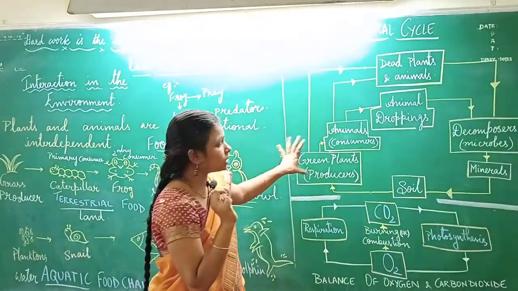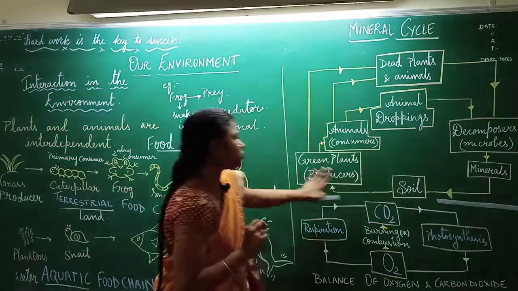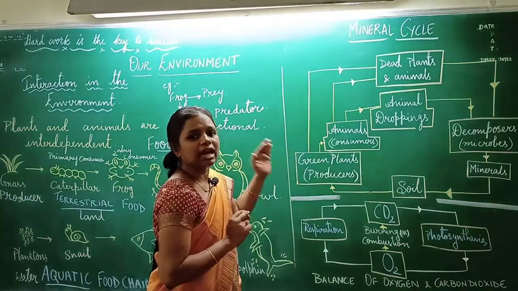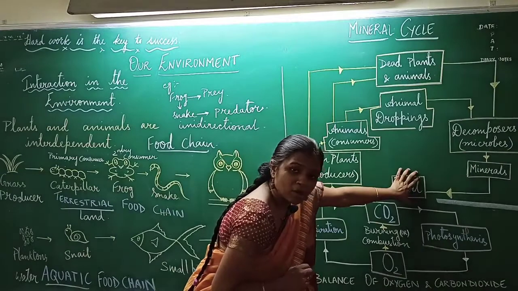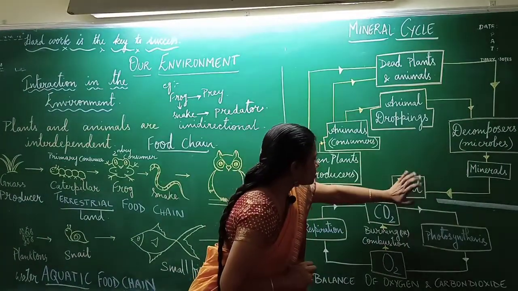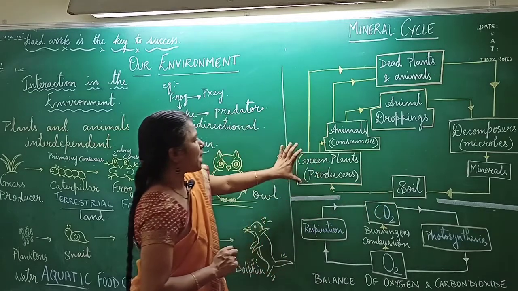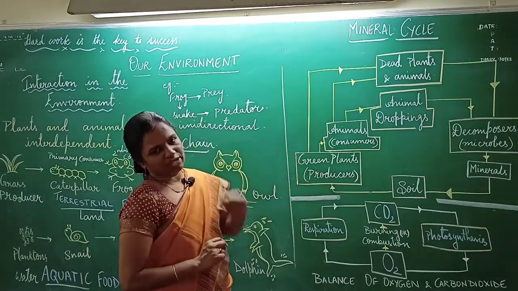Along with water, there are many different minerals also present in the soil which are absorbed by the plant and utilized for its growth and other physiological activities. So that is how from abiotic components you get the minerals back into the green plants, so into the living system.